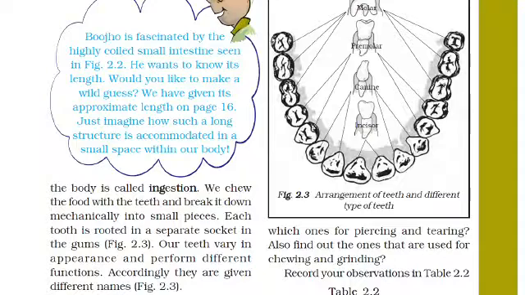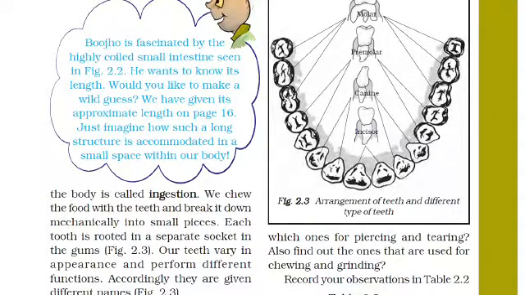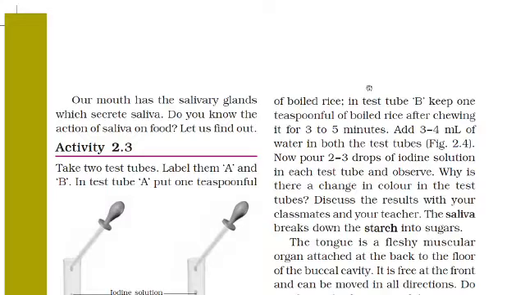Canines you can see, there are four, on both sides, so eight in total: four on upper jaw and four on lower jaw. Then premolars, they are showing four, so four on upper jaw and four on lower jaw. And molars are six on upper jaw and six on lower jaw, that is 12. So 12 molars, premolars 8, canines 8 and incisors 4.